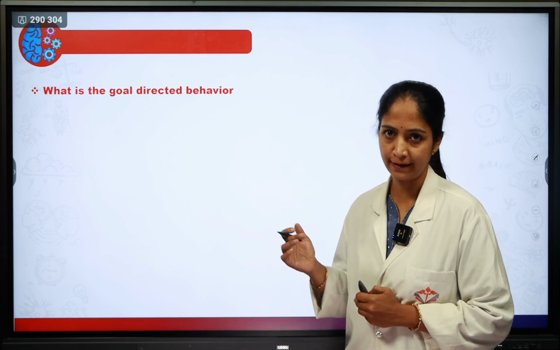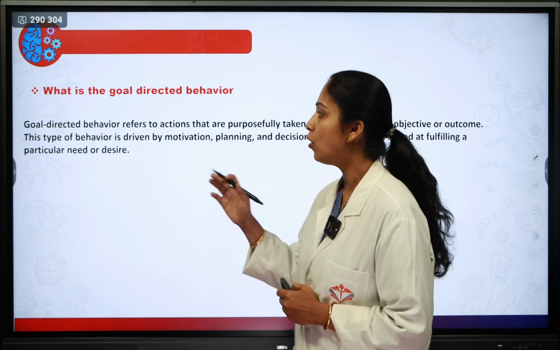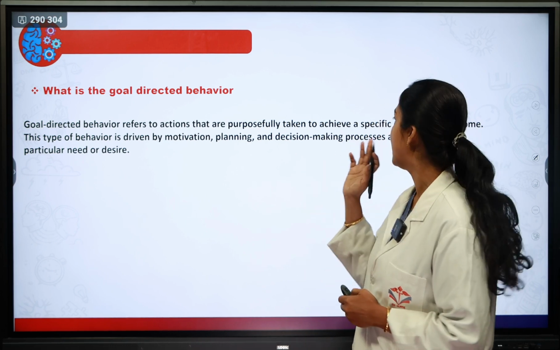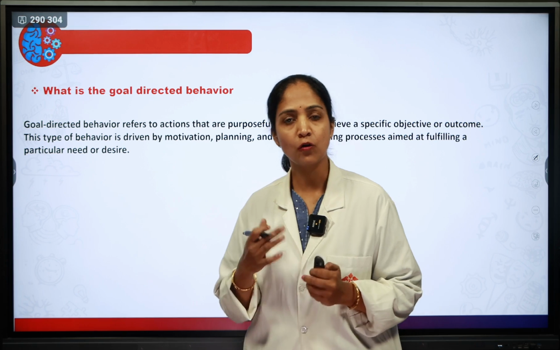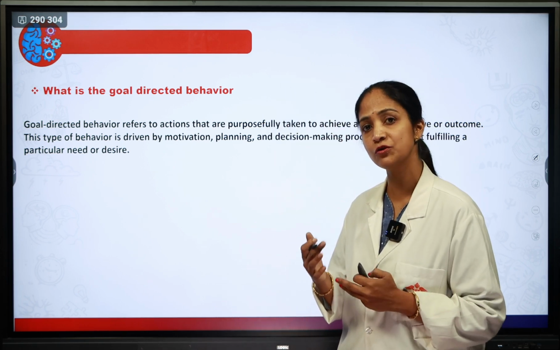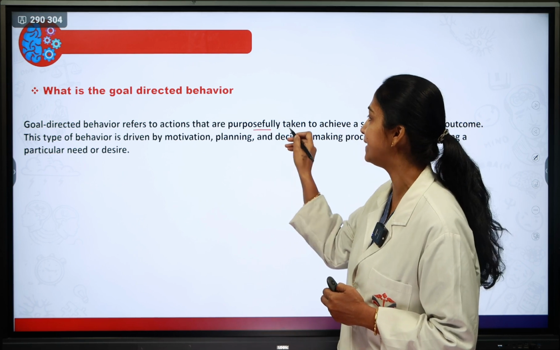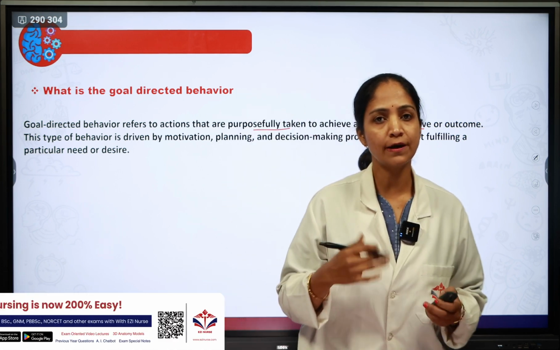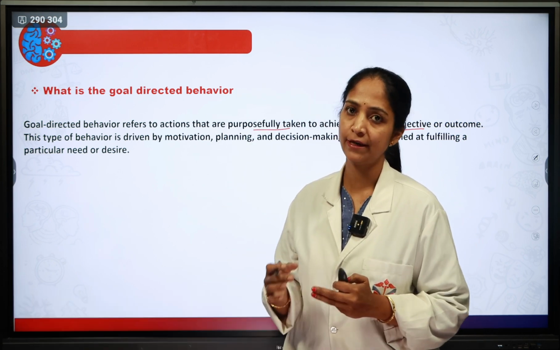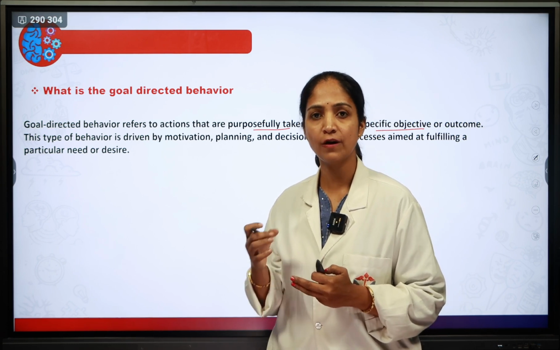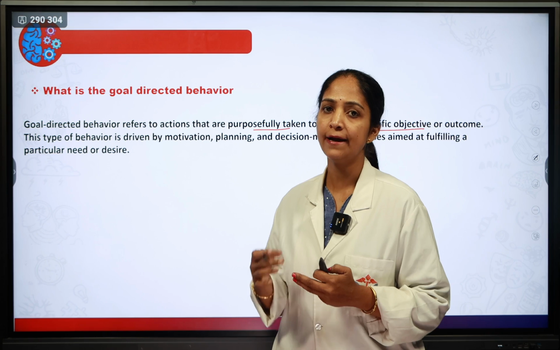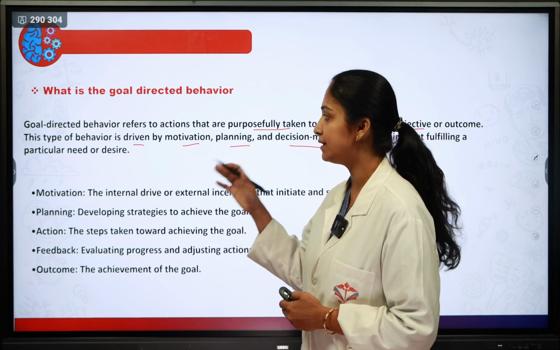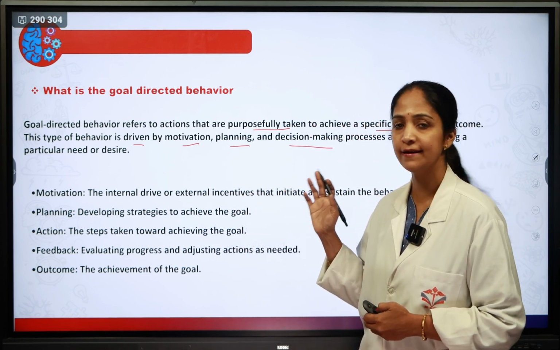If they're asking the question like this, you have to write that goal directed behavior refers to the actions that are purposefully taken to achieve a specific objective. So goal directed behavior, what is that? It refers to the actions that are purposefully taken to achieve a specific objective or outcome. Whatever you are going to do, you have planned something, so for that you have to set a particular objective or outcome for reaching a goal. This type of behavior is driven by motivation, planning or decision making.